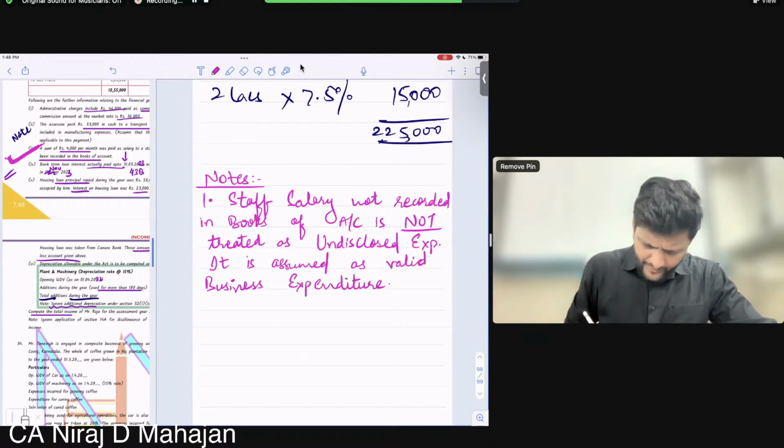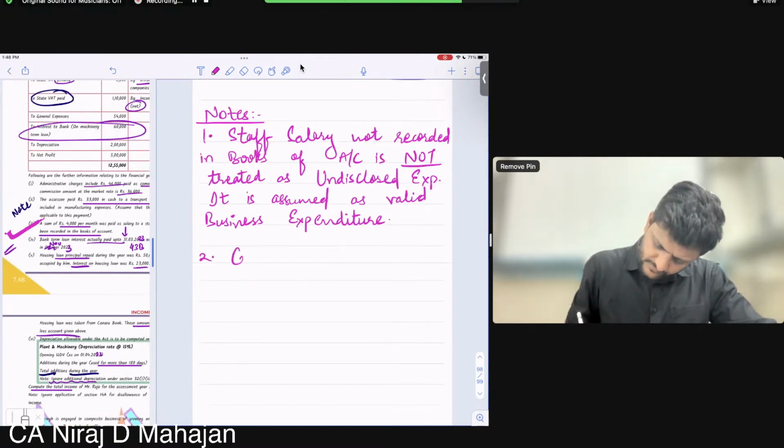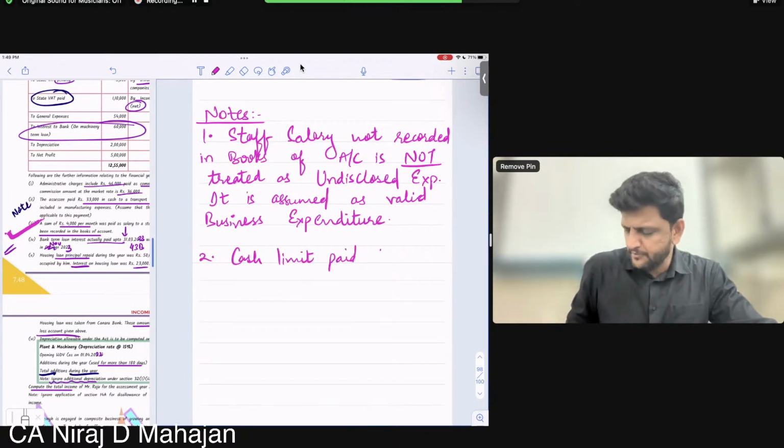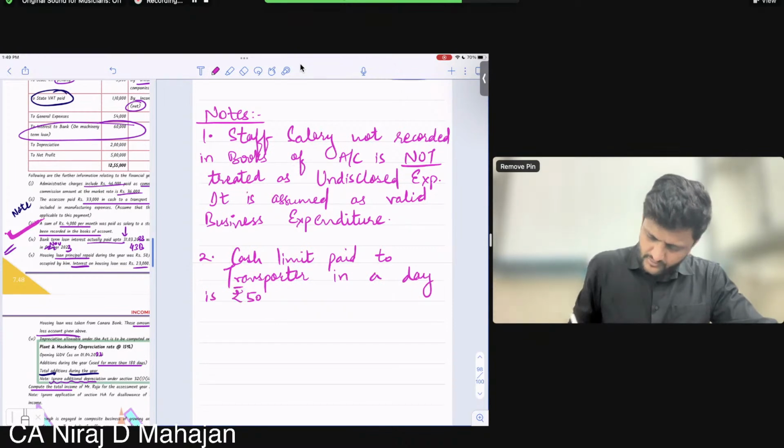And I think one more point we have to write down. Cash limit paid to transporter in a day is rupees how much? 50,000. Yes, still here.